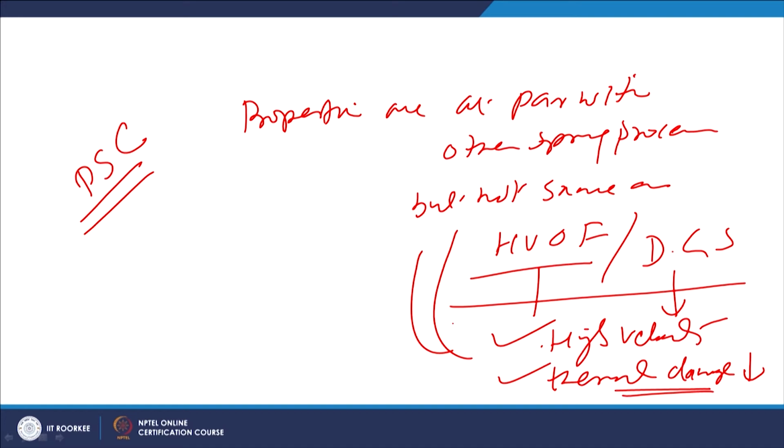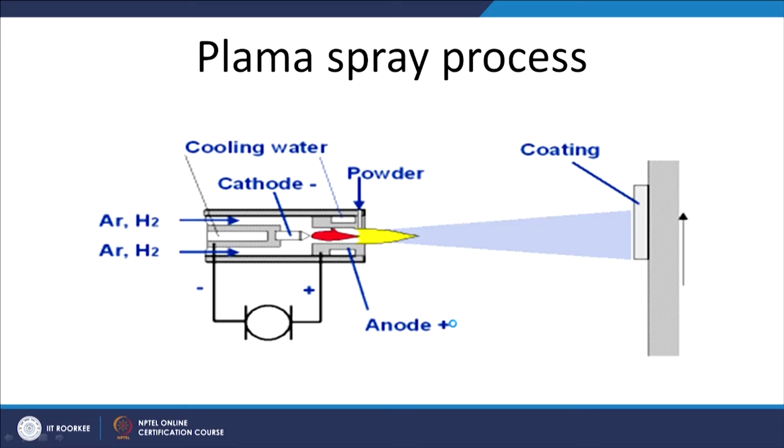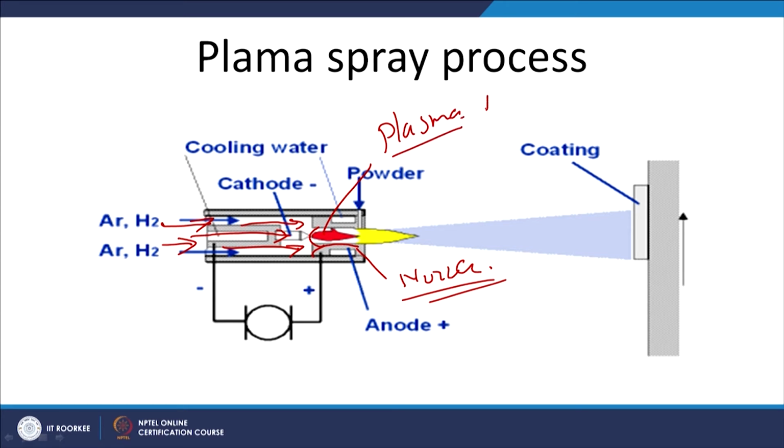So, high velocity and less thermal damage make these processes much better as compared to the plasma spray process. Now, we will see the schematic of the plasma spray process, where we can see one tungsten electrode which is connected to the cathode, and the anode surrounding this cathode is basically the nozzle. The arc is established between the electrode and the nozzle, and then a plasma forming gas like hydrogen, argon or nitrogen is passed through the arc zone, so that the plasma is formed.